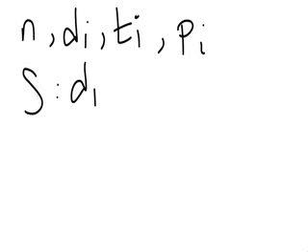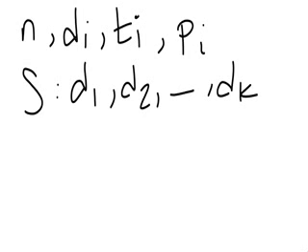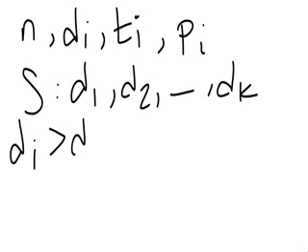So first you're delivering package 1, then 2, and so on. Now assume that at some point you are sending some package i such that its deadline is after the deadline of package i plus 1. So assume that at some point we have such a thing.